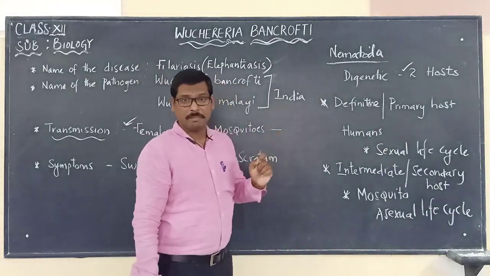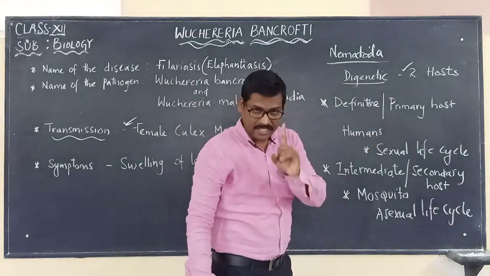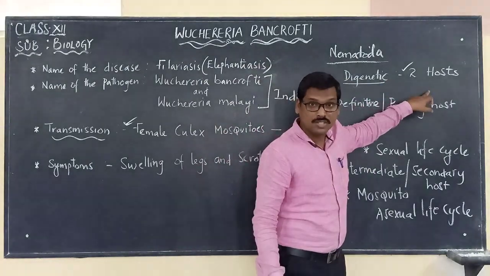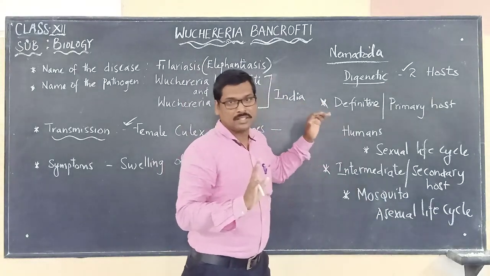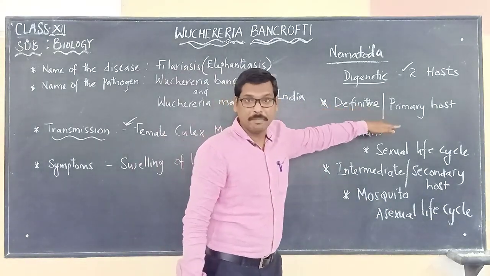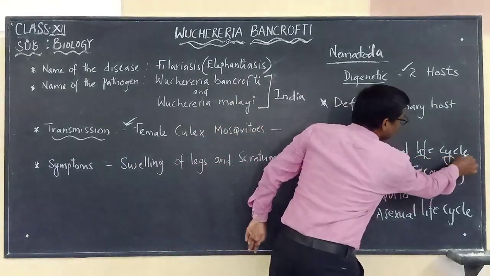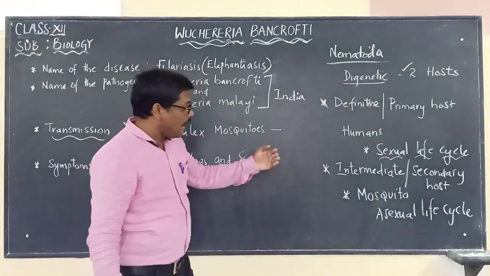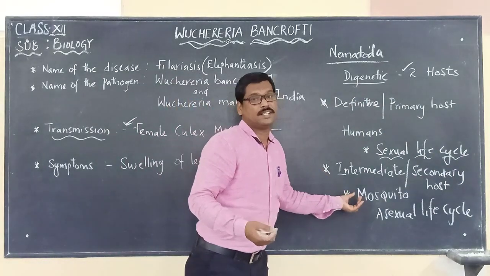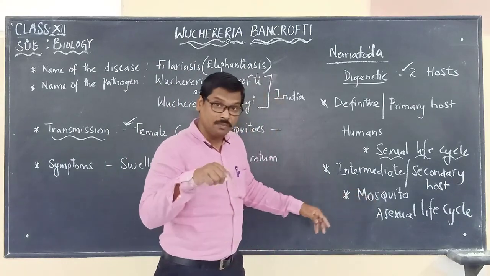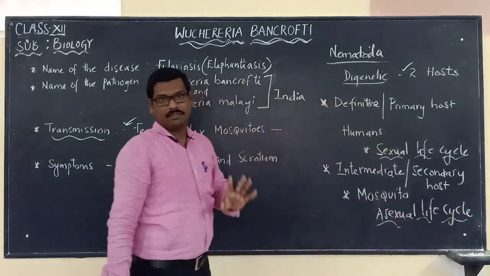So here we have to remember that once we use the word digenetic, that pathogen is using two hosts to complete its life cycle. The first host is the definitive or primary host, that is the humans, in which the sexual life cycle is completed. The intermediate host means the secondary host, the female Culex mosquito, in which the asexual life cycle will be completed.